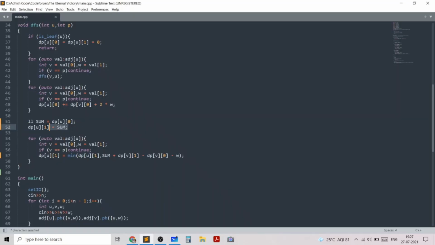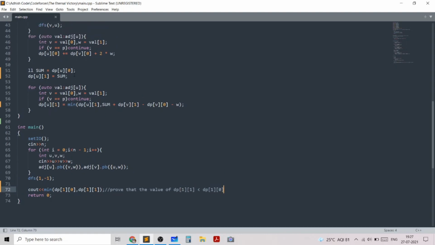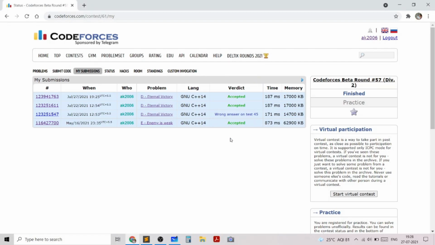So I want you to figure out why this statement is true, and I need you to prove that dp11 is less than dp10. You will actually realize that these two statements are very closely related. More specifically, if you just prove that dpu1 is less than dpu0, you'll automatically understand why this works. And I just want you to mention it in the comments if you understood what I'm saying.